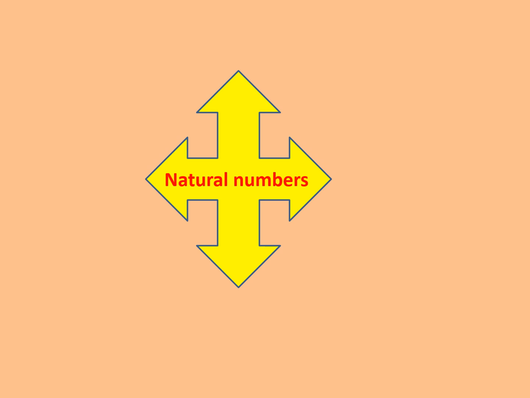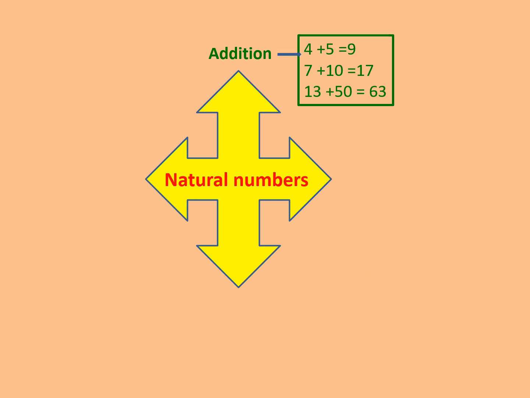Now let us know some more properties of natural numbers. What else can we do? That is possible when we apply operators on natural numbers. What do we mean by operators here? The operators could be plus, that is when we add two numbers, subtraction, multiplication and division. So let us begin with addition. We will choose two numbers and check what we get.